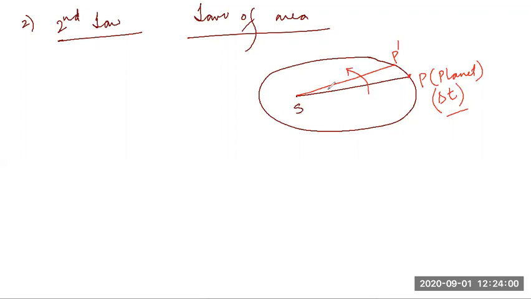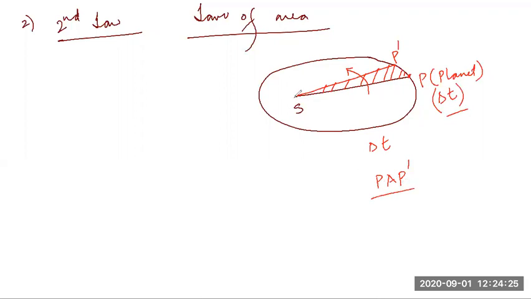So it's sweeping an area. This is the area swept by the line SP when it moves in this direction, anti-clockwise. After time delta t, the planet comes to P dash. So the area swept by the line SP in time delta t is basically this.